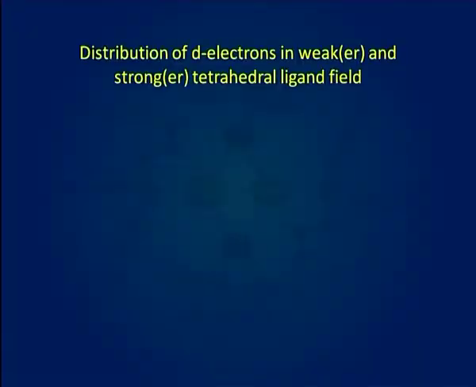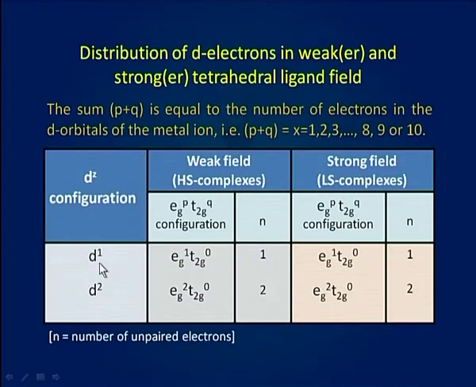The distribution of d electrons in the T2g and Eg levels in a central ion surrounded by tetrahedral ligands exerting weaker and stronger fields is shown in this table. Here you can see for d1 and d2 configuration, the distribution of electrons in Eg and T2g levels is the same for high spin complexes as well as for low spin complexes.